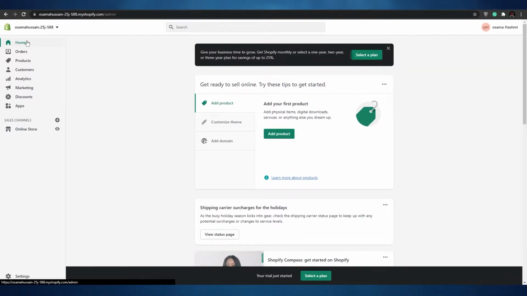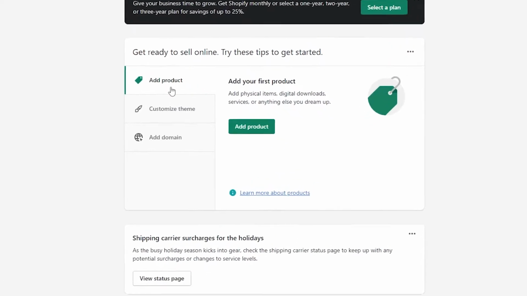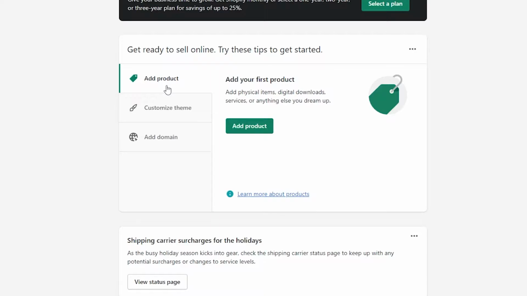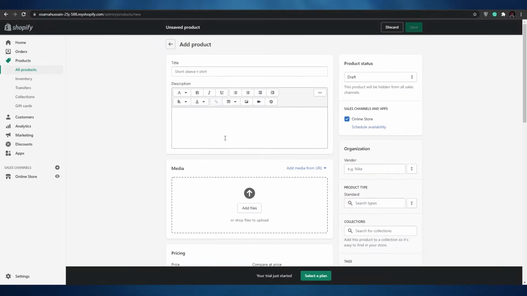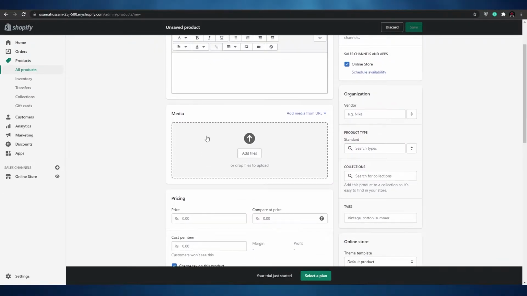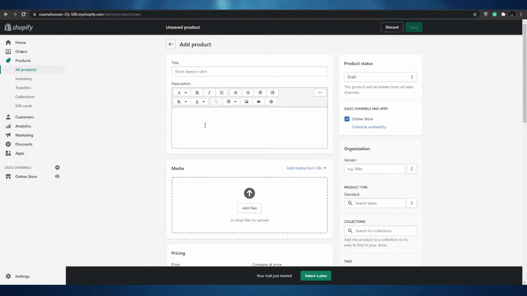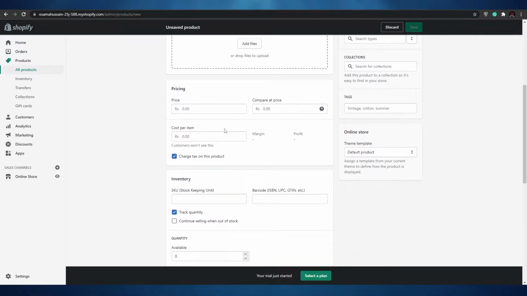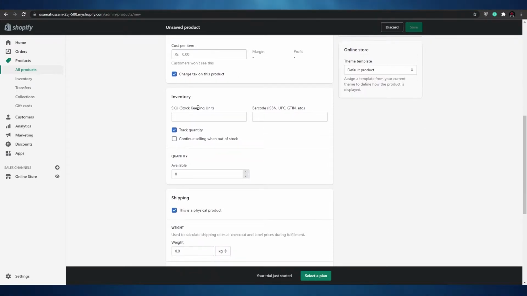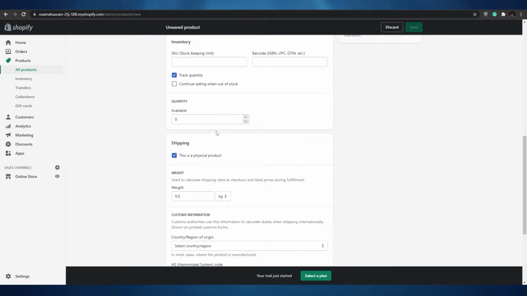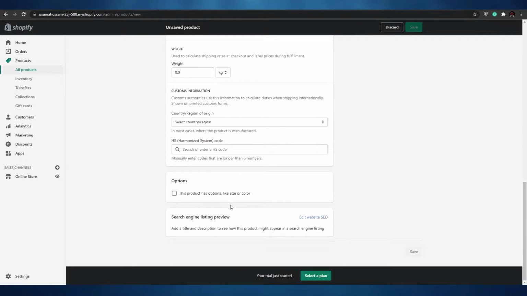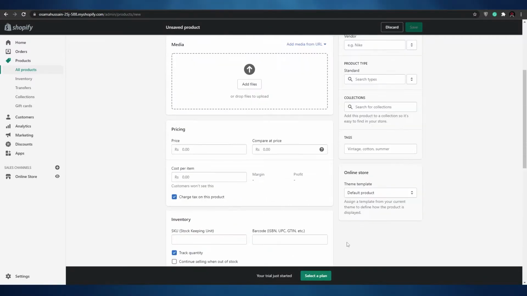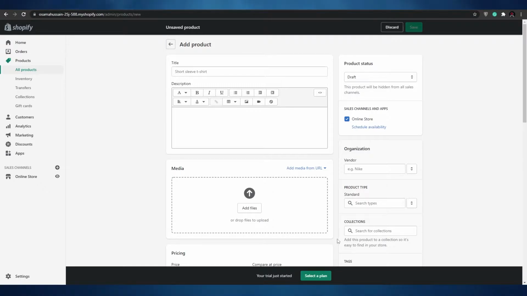So now let's go back to our homepage, and over here let me just show you how you can basically add products. There are basically two ways that you can add products. First one is manually. You basically come over here onto add products, and you find the product that you want to dropship, right? So you enter in all the information manually. You can enter in the title, the description, you add the media files, you add the pricing and cost per item, the SKU number, the barcodes, the quantity, the shipping methods, and stuff like that. So you enter in all the information manually, and that way you'll be able to sell them.